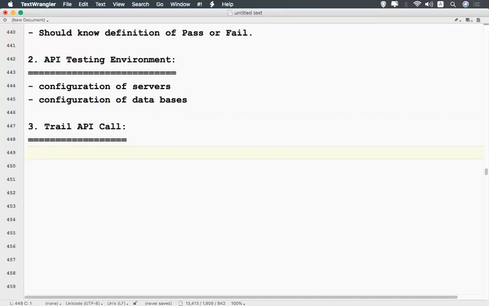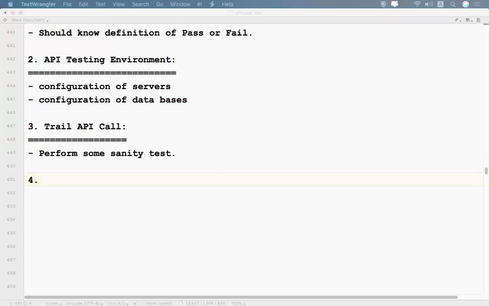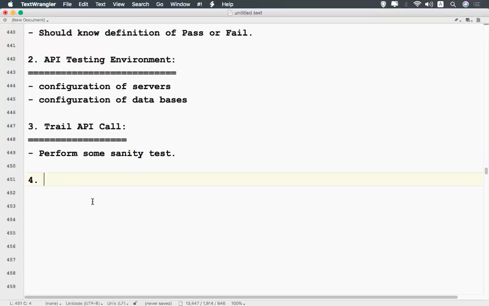Right, so you just perform some sanity test. If nothing is there, why start? We can straight away say that something is not working, so we cannot test. This is a showstopper for us. It's a blocker. We cannot go further to test, right?